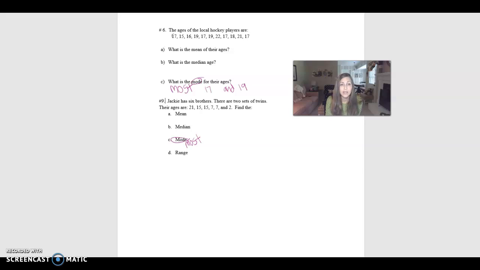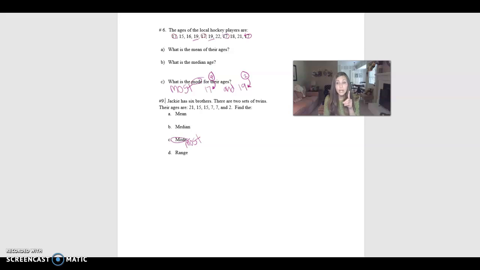So let's go up here. We have 1, 2, 3, 4 hockey players that are 17 years old. We have 4 hockey players that are 17. We have 2 hockey players that are 19. Those are not both the mode.